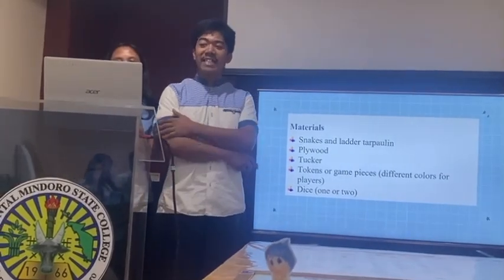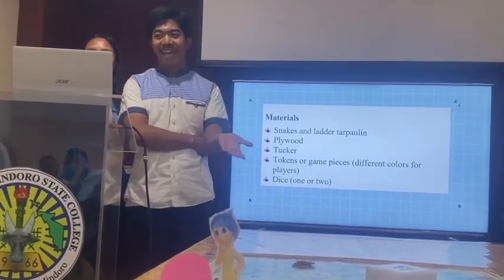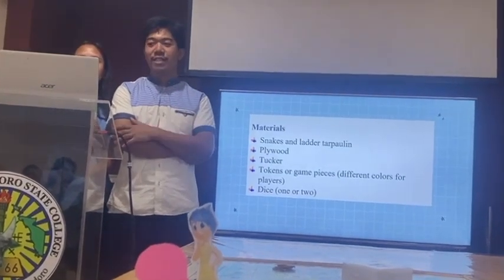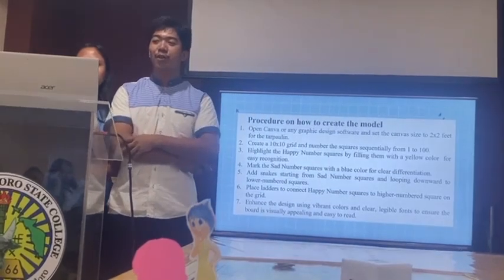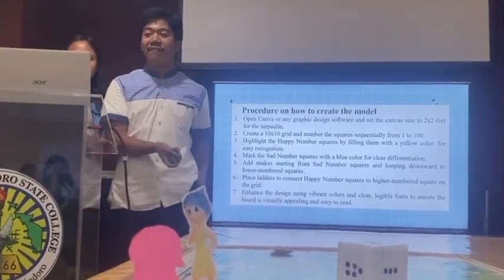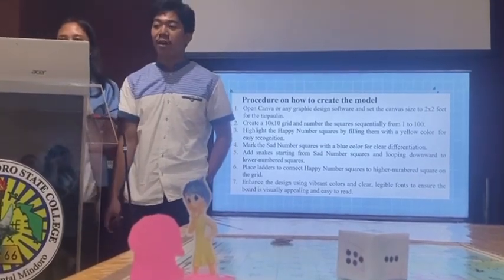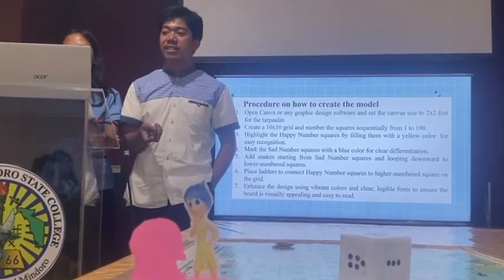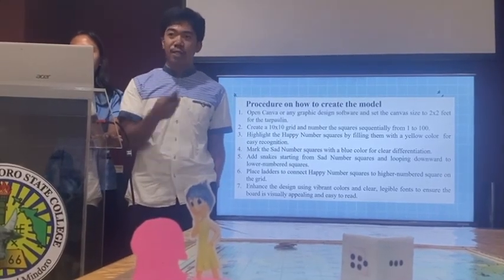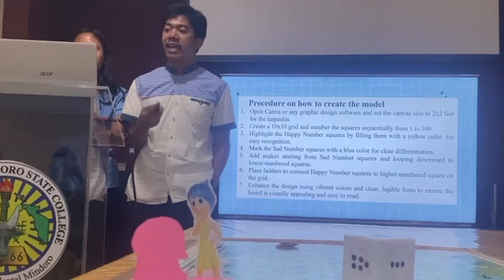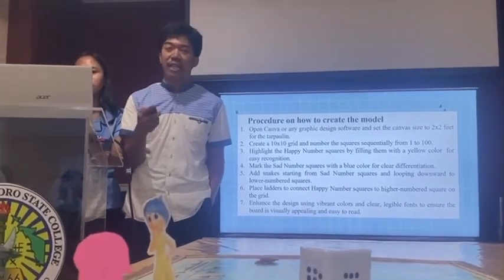So the materials would be the snakes and ladders layout, which we edited ourselves, and the plywood, sticker, tokens or the game pieces, and the dice. In the procedure for making our model, we open Canva or graphic design software and set the canvas size to 2x2 feet for the tarpaulin. So we create a 10x10 grid and number the squares sequentially from 1 to 100, and then we highlight the happy number squares by filling them with yellow color for easy recognition, and we also mark the sad number squares with blue for differentiation.